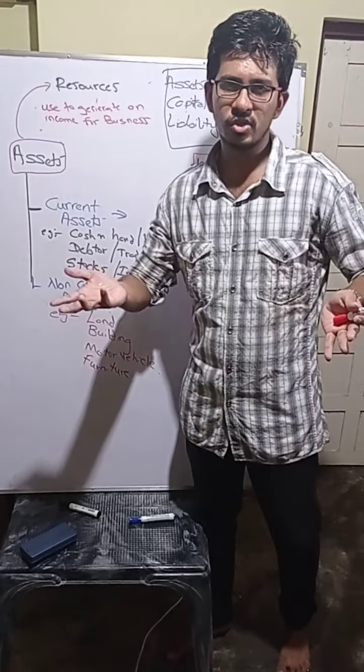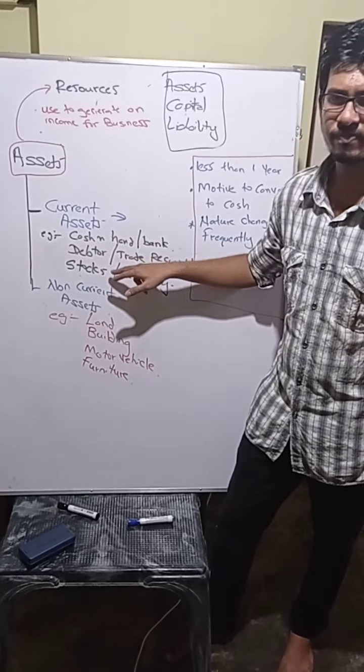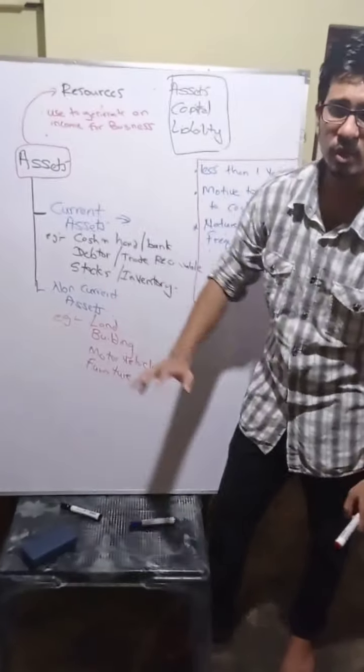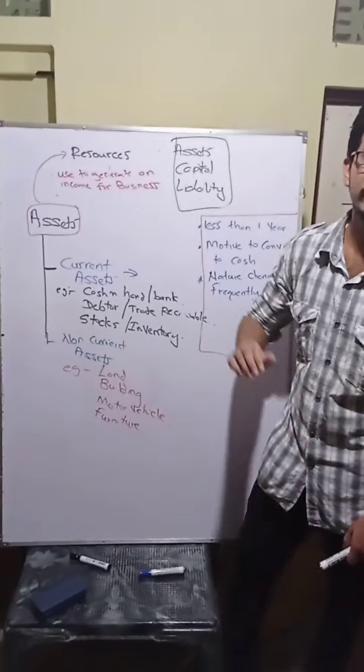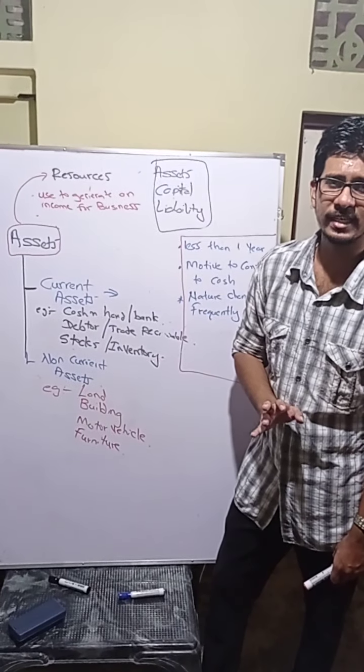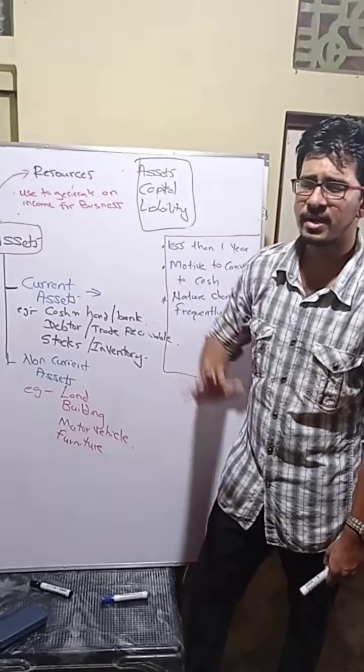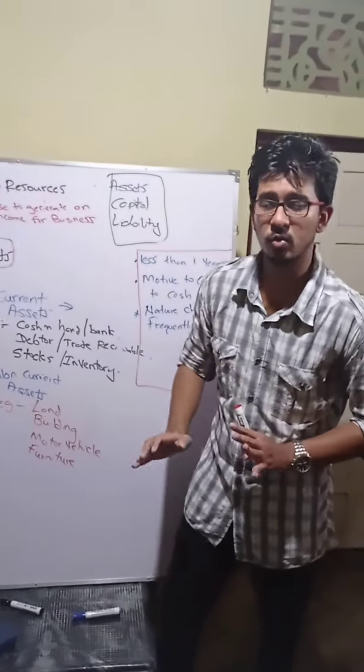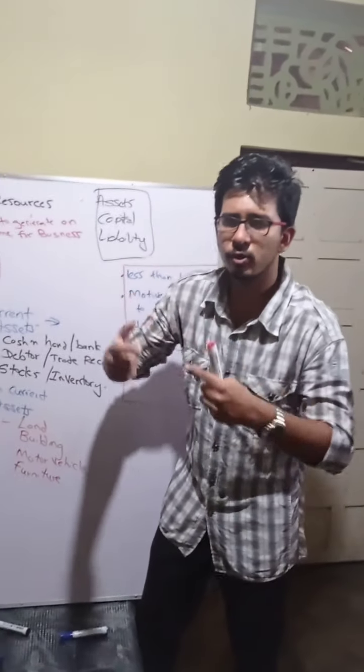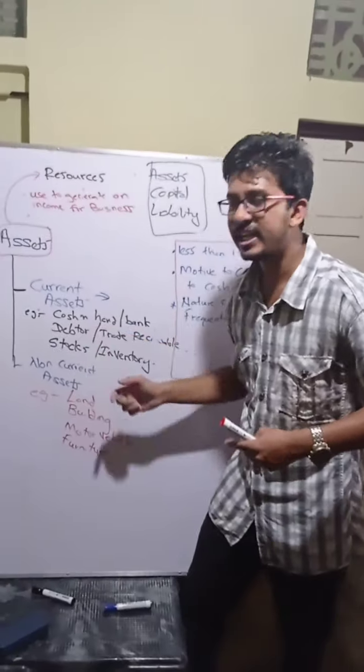No need to convert it into cash. No, it's already cash. Okay. Debtor. So debtor, I sold the stocks to him. He said he will pay the money later. Understood? So do I give him more than 1 year's time? No. My motive is what? As soon as possible to convert this debtor into cash.